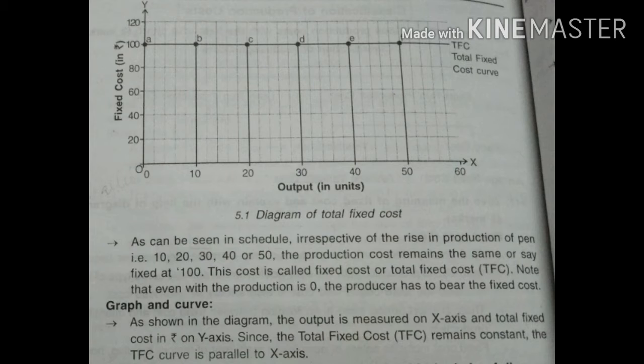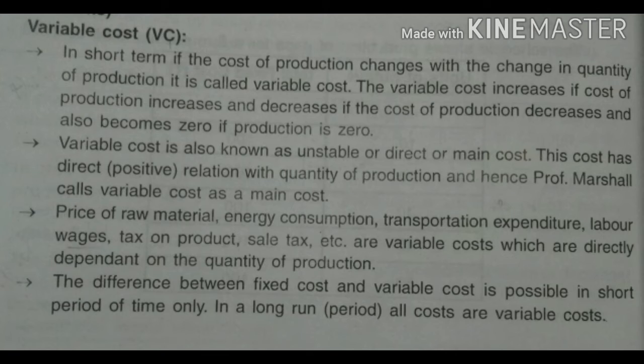Note that even when the production is zero, the producer has to bear the fixed cost. As shown in the diagram, the output is measured on the x-axis and total fixed cost on the y-axis. Since the total fixed cost remains constant, the TFC curve is parallel to the x-axis.